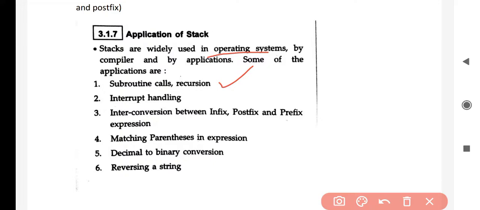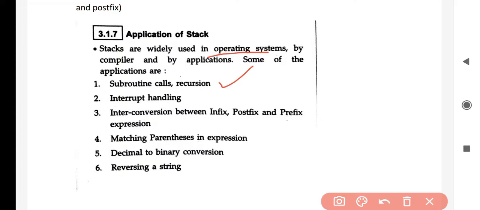That means the compiler uses a stack to store the information of the current program before going to execute the function. Before making a jump to that function, the compiler stores the information of the current scenario in a stack. So that is the application of stack.